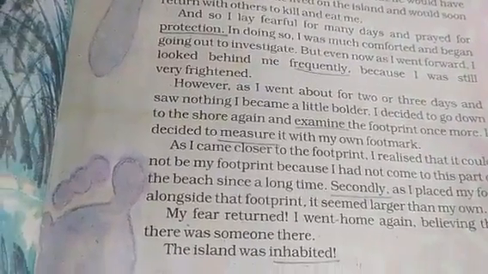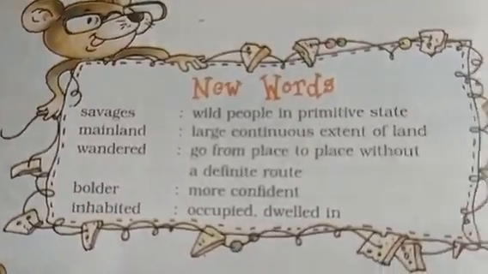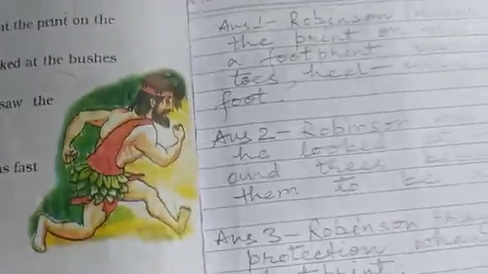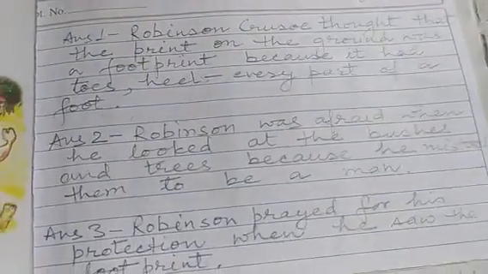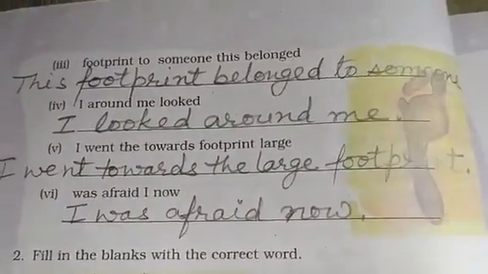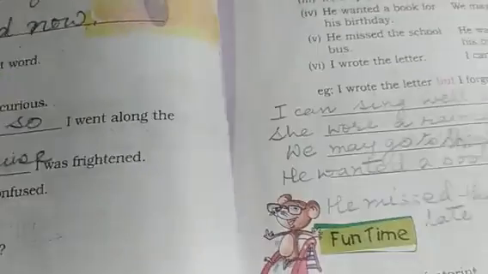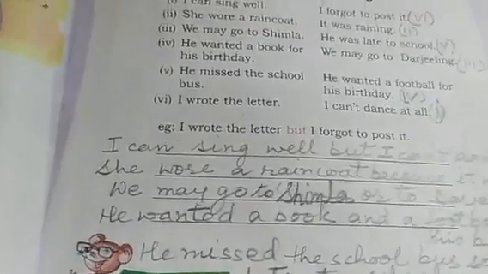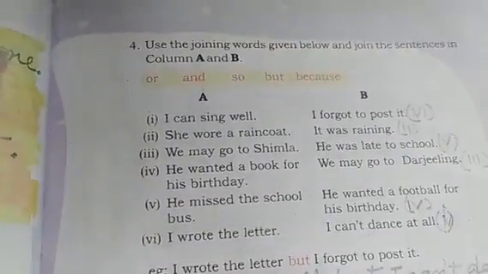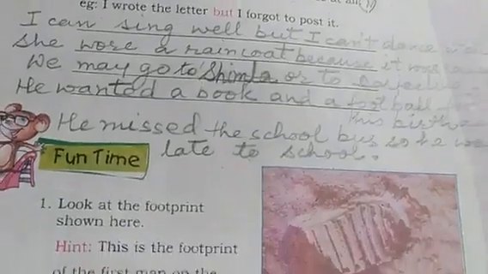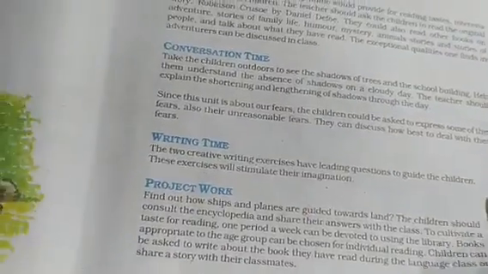The author is Daniel Defoe. So we had word meanings here, prepare it, questions and answers. Alright, and few exercises were given. You had to frame proper, correct sentences, use of conjunctions, and next here also an exercise related to conjunctions only. Next we turn the page and come to unit 4.